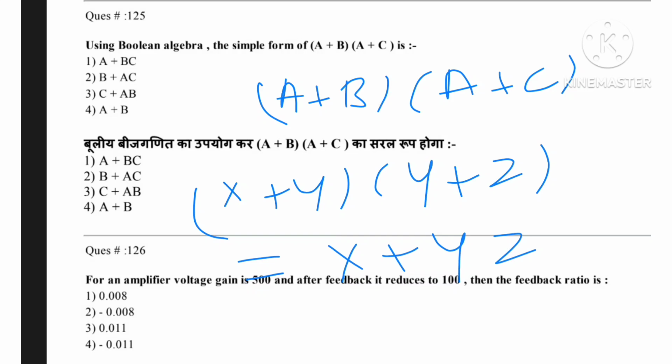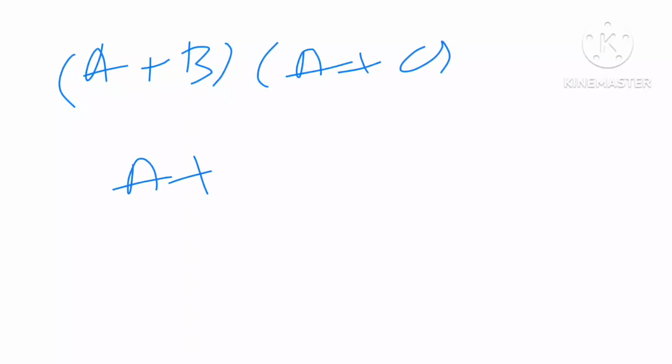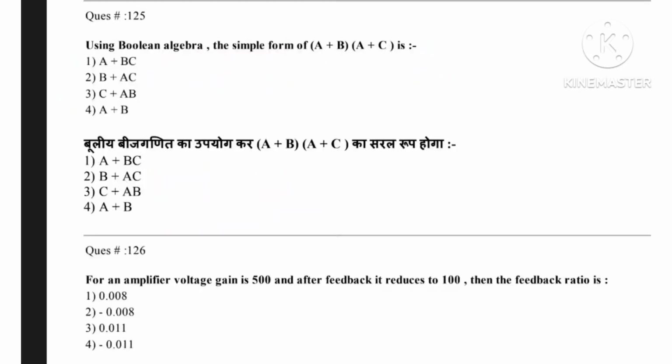Using this standard identity, directly (a plus b)(a plus c) can be written as a plus bc. So this is the right answer. The right answer is option number 1, a plus bc.